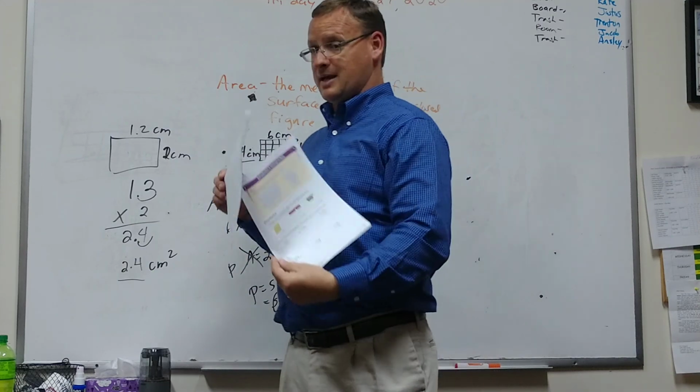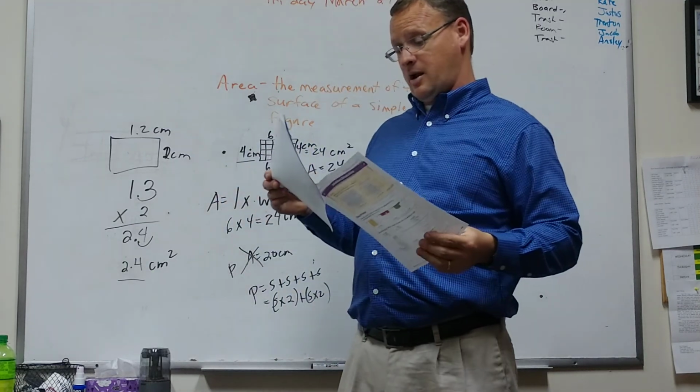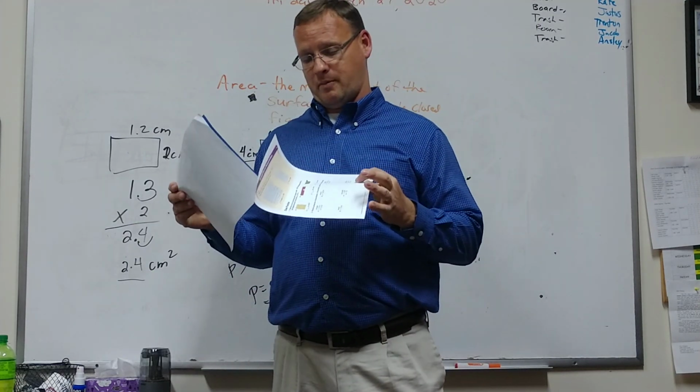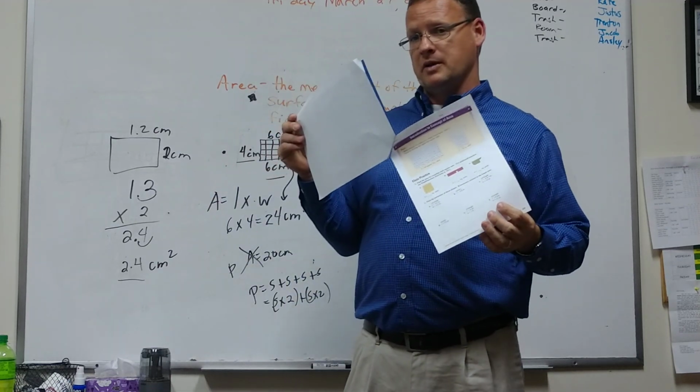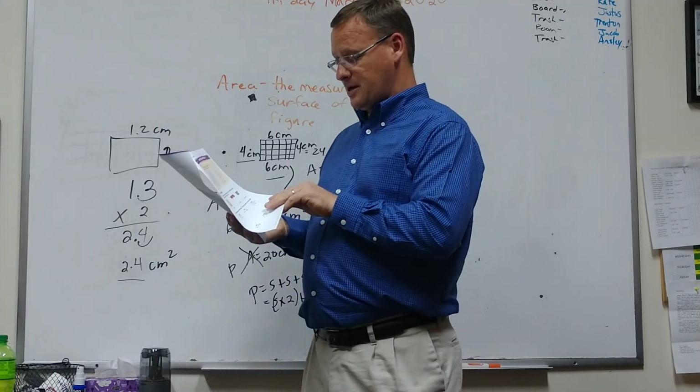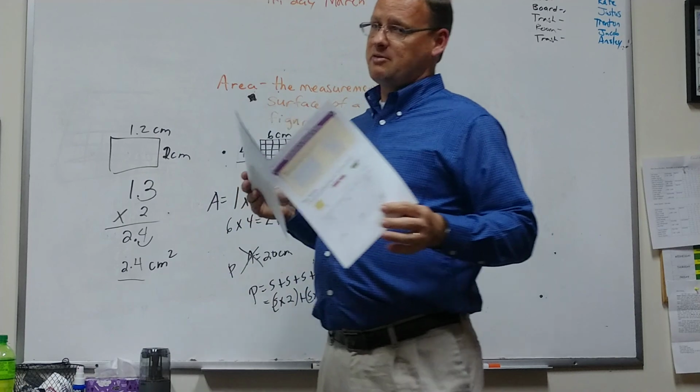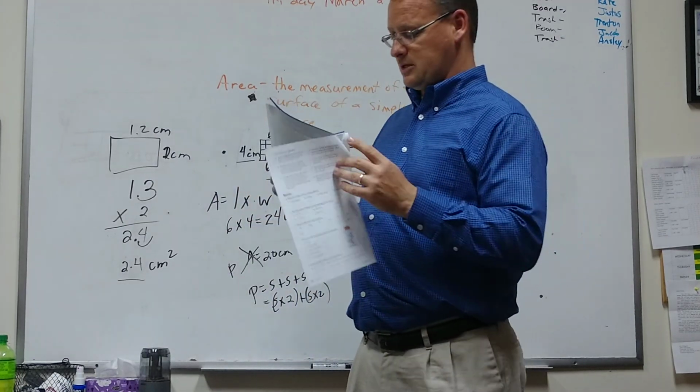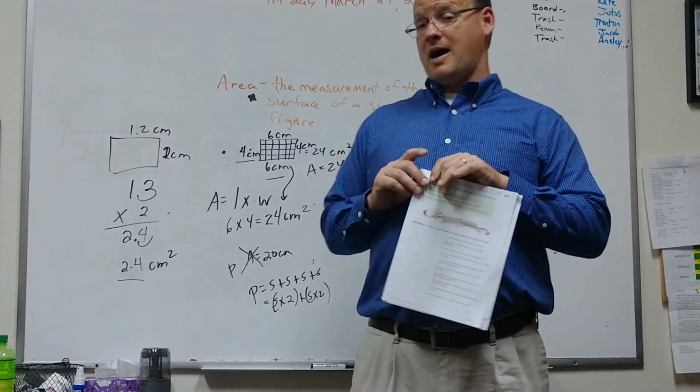Most of your worksheet today is going to be introducing you to area, and you're only going to have to do perimeter after you do a few of them in area. You'll notice some half blocks there when you're counting it up. 2 half blocks make 1 whole block, so just use good sense there. Pretty simple lesson for Friday.